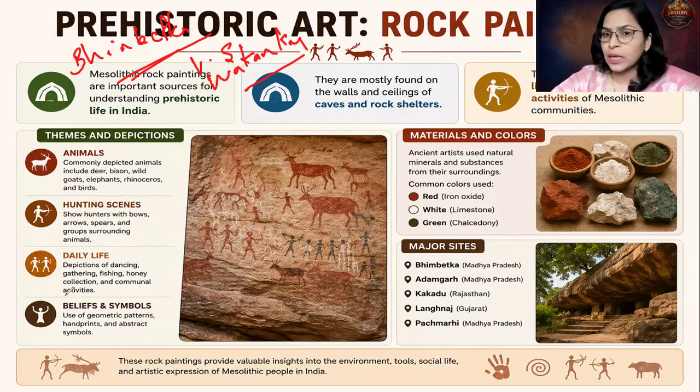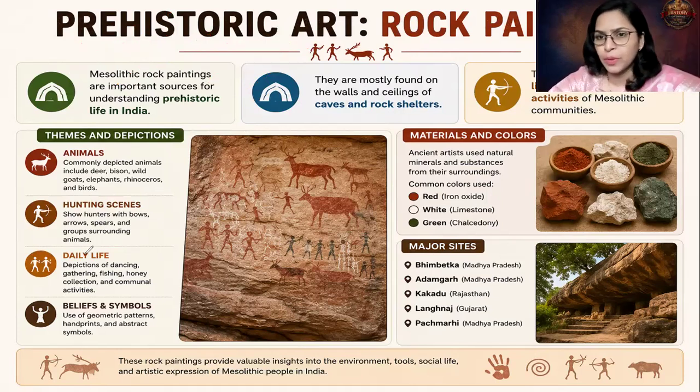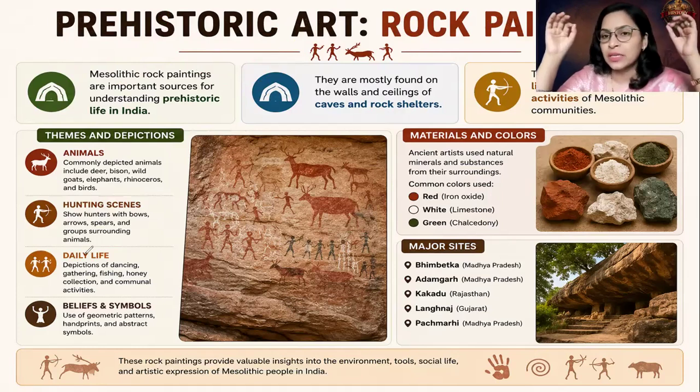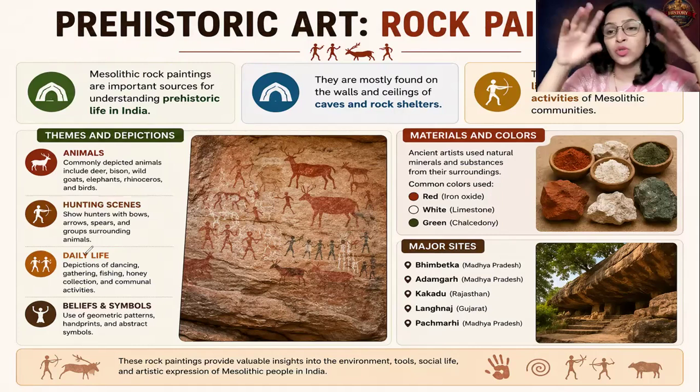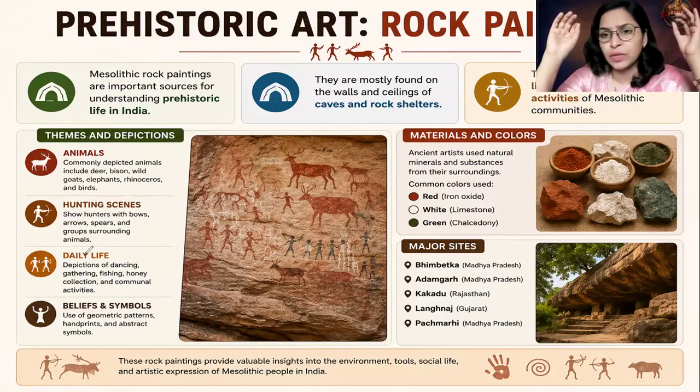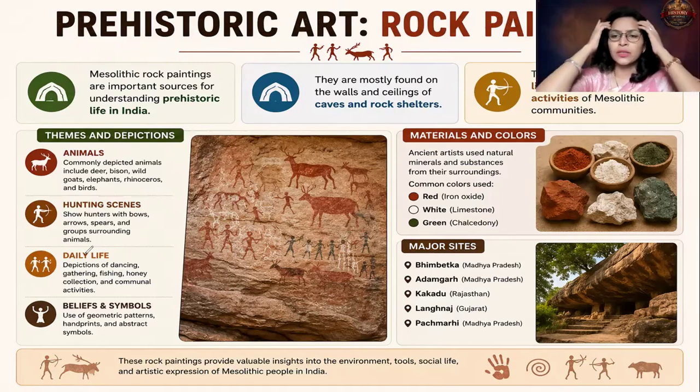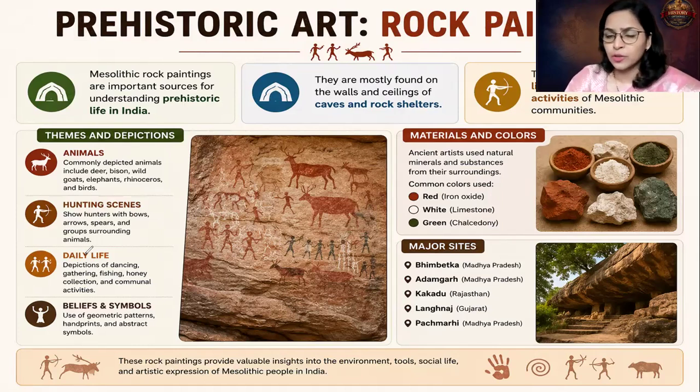So you need to know that the paintings we are discussing now are from Bhimbetka, discovered by V.S. Wakankar. Now, the themes: as I was saying, a total of 29 species of different animals have been discovered. Which are these animals? Deer, bison, wild goats, elephants, rhinoceros, and different birds are there.